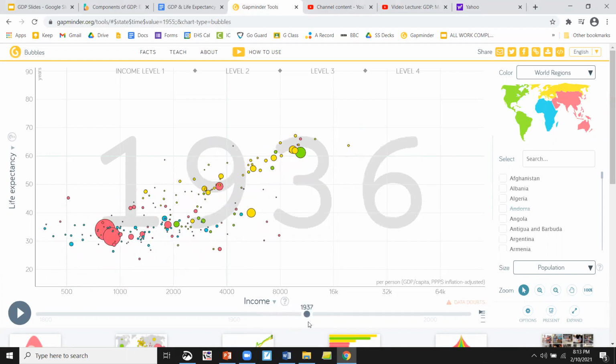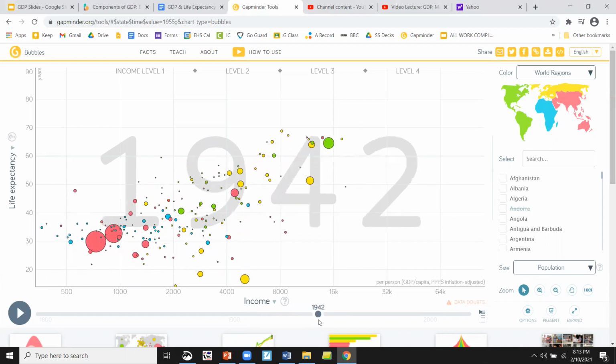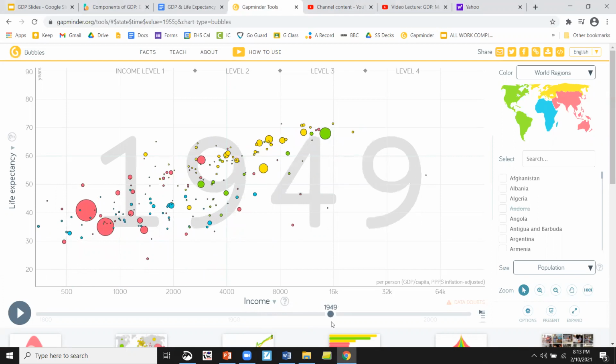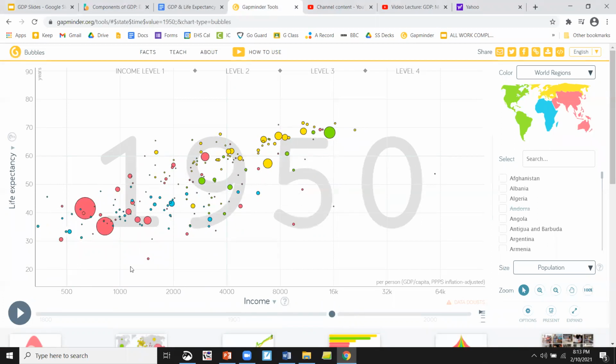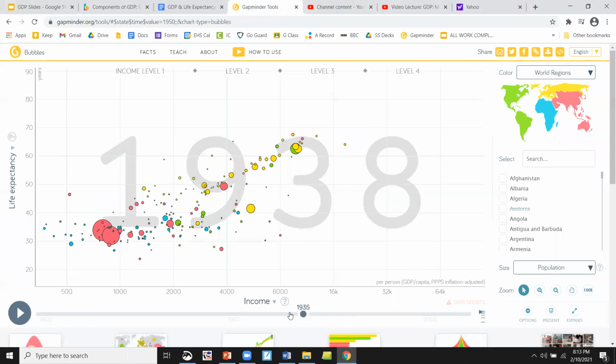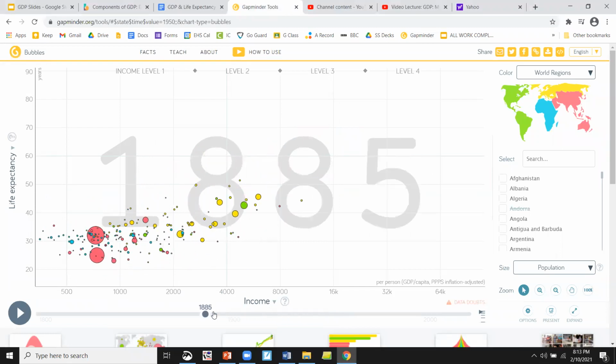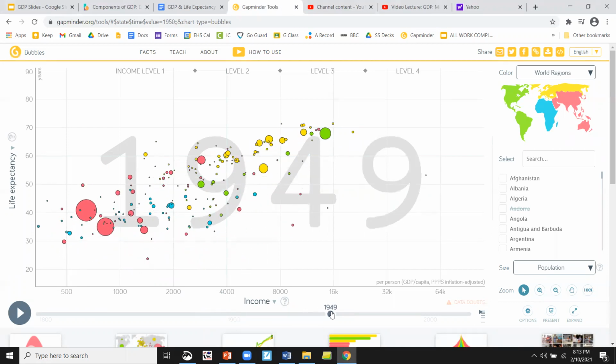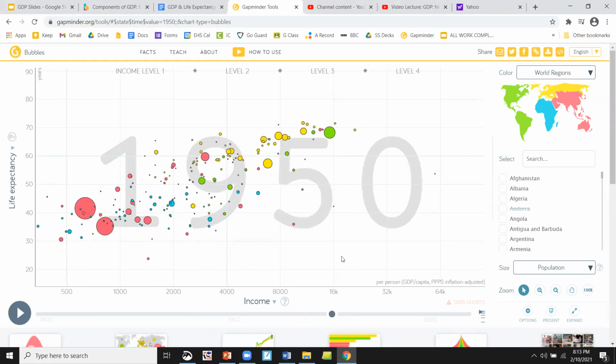So we're moving. World War II, here it comes. Oh, a lot. Not everybody shifted like we did before. Okay, so what do we see? Well, we have a lot higher numbers here. If we go back to 1900, look, we're barely breaking 50. And by 1950, wow, we got countries that are breaking 60, some breaking 70, which is great. So life expectancy dramatically shifts in those 50 years.